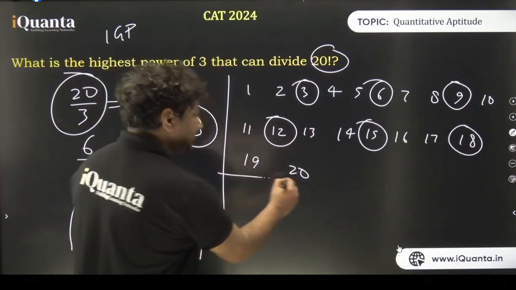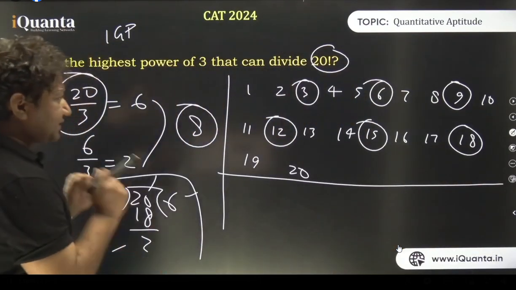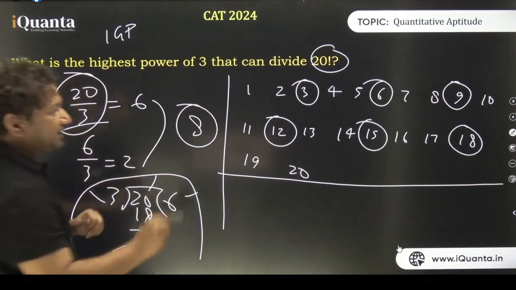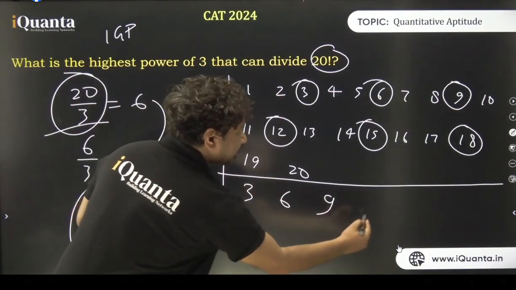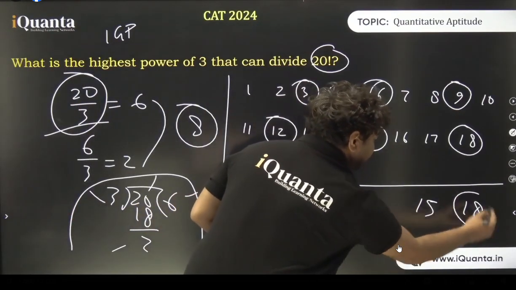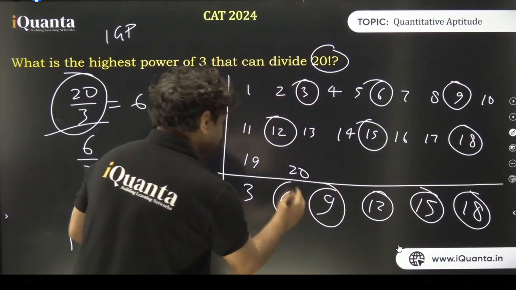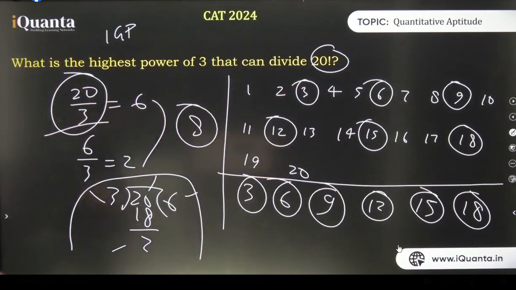Okay, see, first extraction has been completed. 20 by 3 is 6. Now we have 3, 6, 9, 12, 15 and 18. The series which was there earlier, these 20 numbers, now only 6 are left. Clear? Again we divide by 3. Why do we do that? You need to understand this.